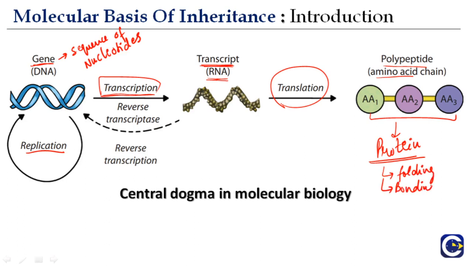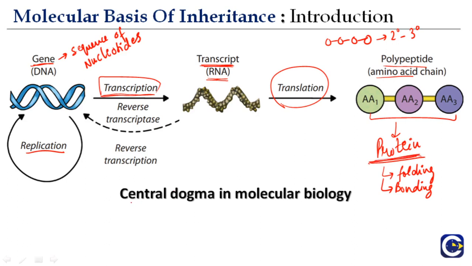So this polypeptide chain is a straight chain. Okay, it is just a straight chain. And then there is a secondary structure, there is a tertiary structure that results in the formation of protein. But this we will look at in much more detail later.